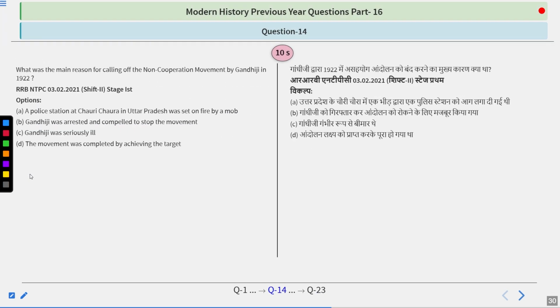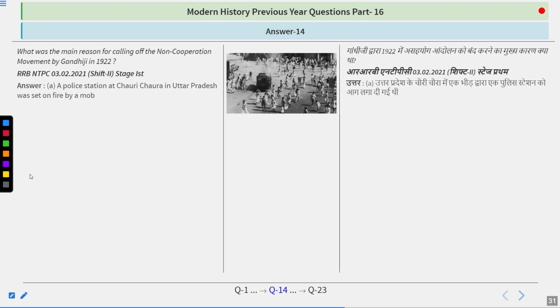What was the main reason for calling off the non-cooperation movement by Gandhiji in 1922? Police station at Chauri Chaura in Uttar Pradesh was set on fire by a mob. Gandhiji was arrested and compelled to stop the movement. Gandhiji was seriously ill. Movement was completed by achieving the target. Think about it. So I guess the answer you are thinking is also correct because the answer is the mob.